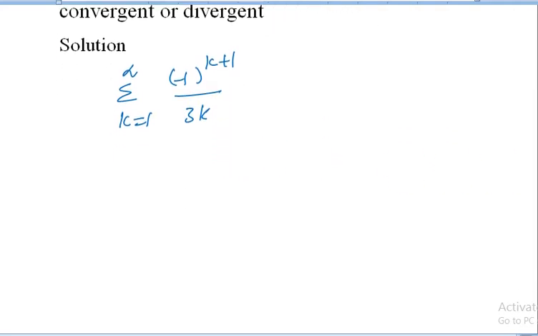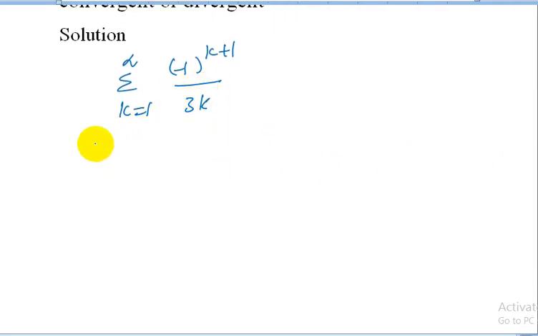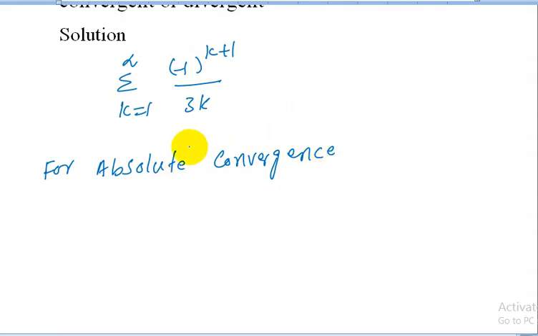Now for absolute convergence, remember, first we discuss absolute convergence of this series. We take the modulus of this series: summation k starting from 1 to infinity |(-1)^(k+1) upon 3k|.